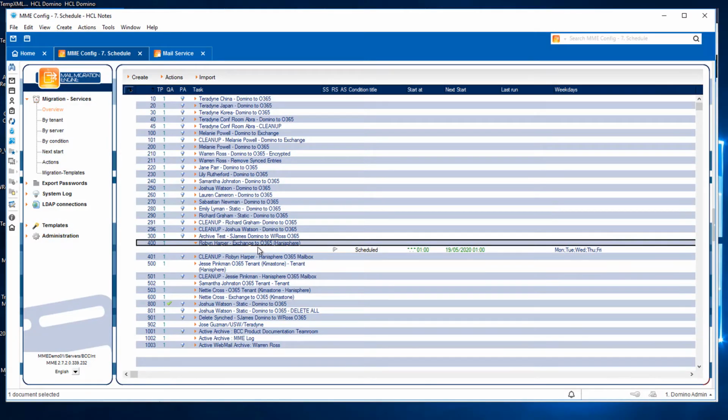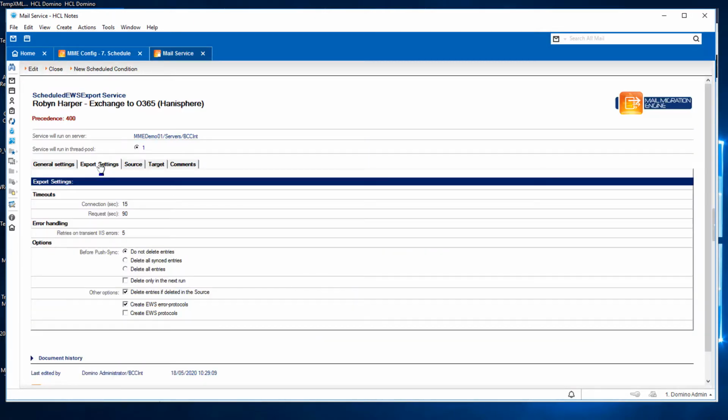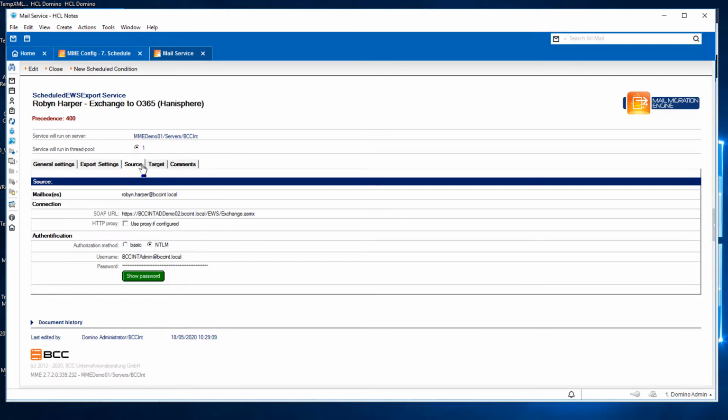Before we start the migration, let's check the job settings. The Export tab is where the error logging is configured for troubleshooting. The Exchange server information is defined in the Source tab. The user's mailbox is here, the technical account information that has application impersonation rights, and the Office URL is defined here, which is our Exchange server EWS URL.